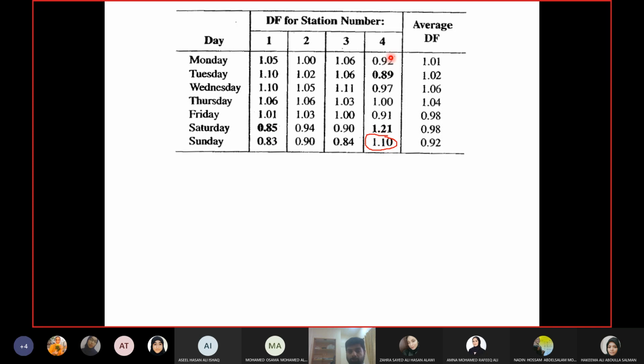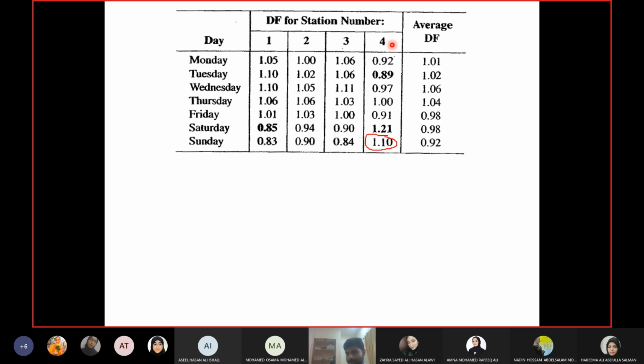3 of them belong to station 4. So station 4 is the real problem. I should kick that one out of my group. So whenever somebody is making trouble, you kick him out of the group. Keep it in mind for your future life as well. Somebody is making problems, and the other group is going in one way, that person going in the other way, kick him out of the group.